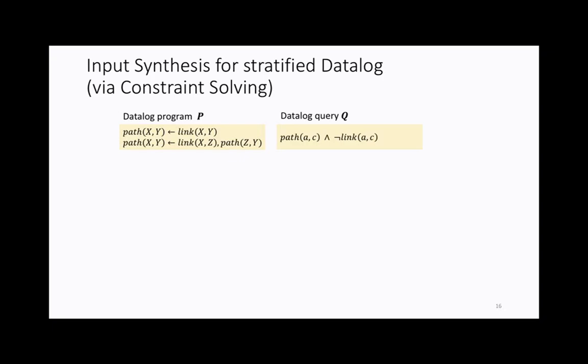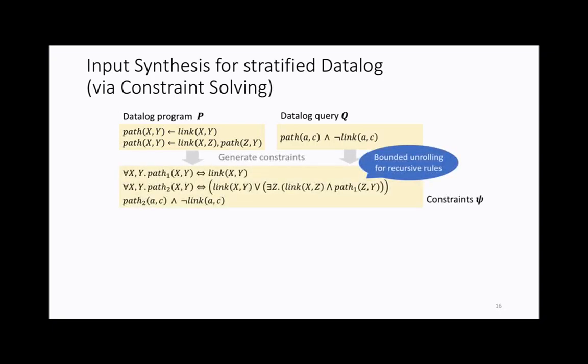So what we do here is we take the strata, and we take each one of them in Datalog, and then we convert them to a set of constraints, SMT constraints. We explain the algorithm a bit more in the paper, and we have to deal with multiple things, for example, how we deal with recursions and loops and so on. And ideally, for each Datalog specification, we come up with certain constraints that match this specification.